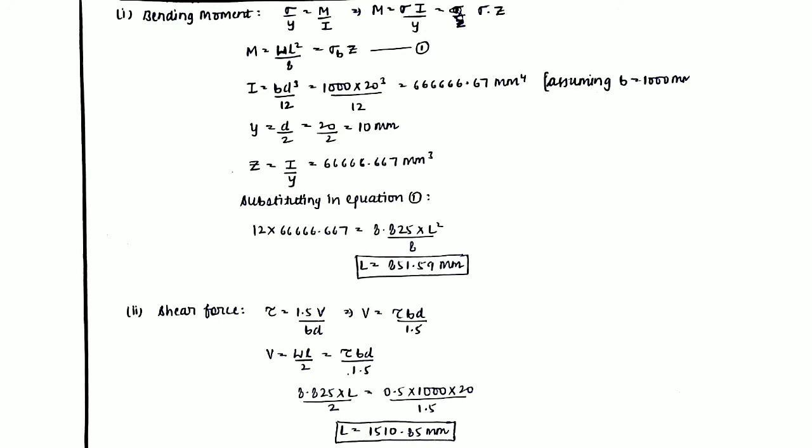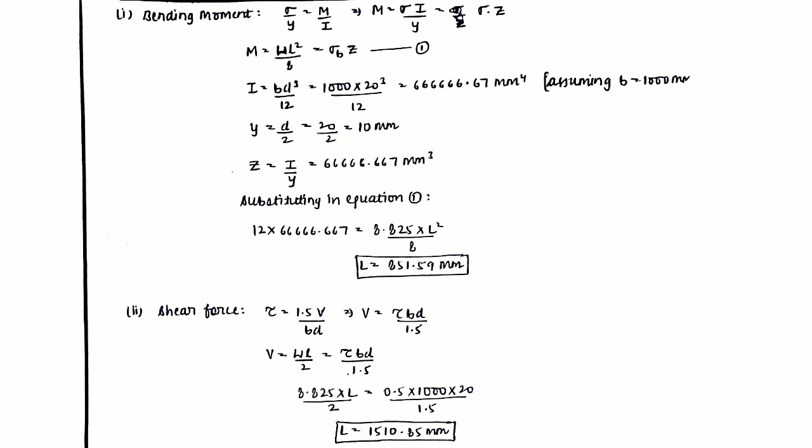I can be calculated as BD cube by 12, since the material of sheathing has a rectangular cross section, not square or circular or triangular. The width of the sheathing is not given in the question, so we can always assume the width to be equal to 1000 millimeter in every case, in the case of slab, in the case of beams, etc. The depth of the sheathing is equal to its thickness, which is given in the question as 20 millimeter. So we can calculate the moment of inertia by putting the values of B and D. Now, what is the value of y? For the rectangular case, y is equal to d by 2, and d is 20. So y is calculated as 10 millimeter. Now we can calculate the section modulus. So it will be equal to I by y.